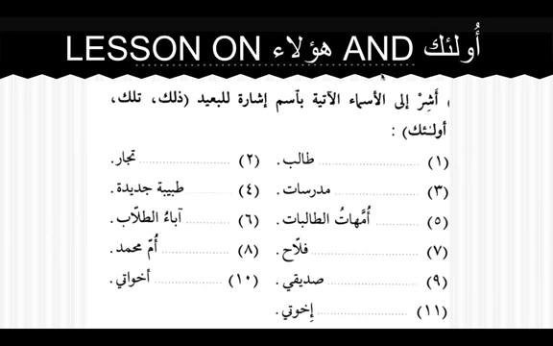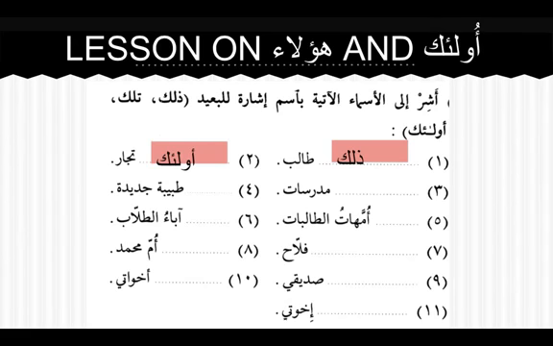So here we're going to do some exercise. We're going to put the appropriate ismul ishara lil ba'id. We have dhalika, tilka and ulaika. Talibun, it will be dhalika. Tujjarun, the plural of tajir, it will be ulaika.